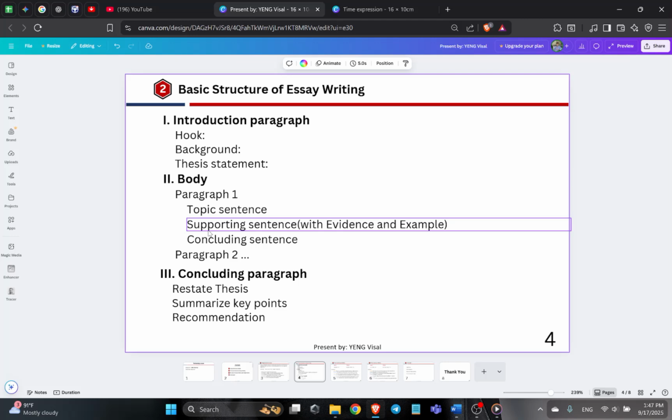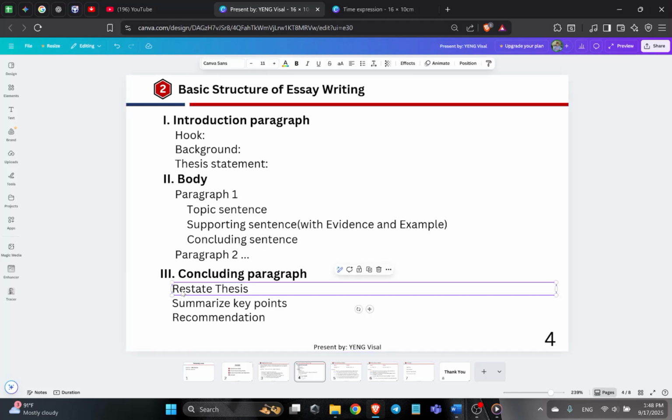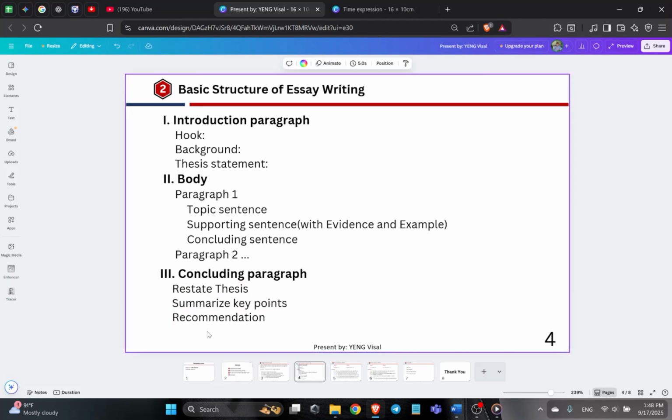The last one is the concluding paragraph. It is important because we summarize and tell the reader what we really want to talk about. And this one has three components in it. First, we restate the thesis and summarize the key points. And the last one is to show the recommendation to the reader.